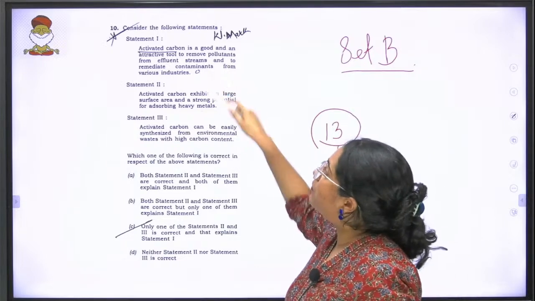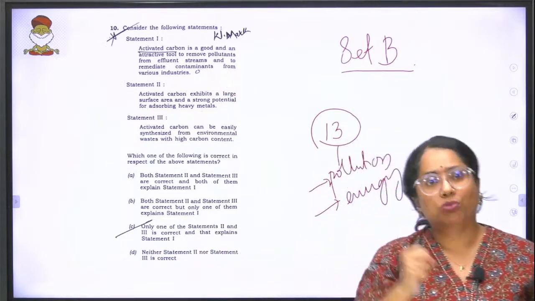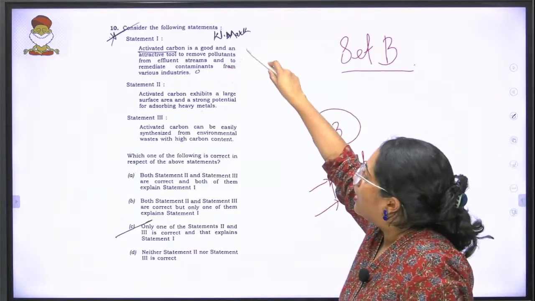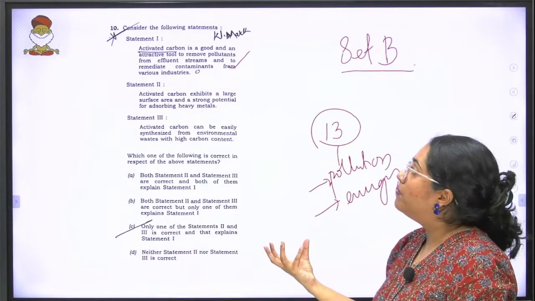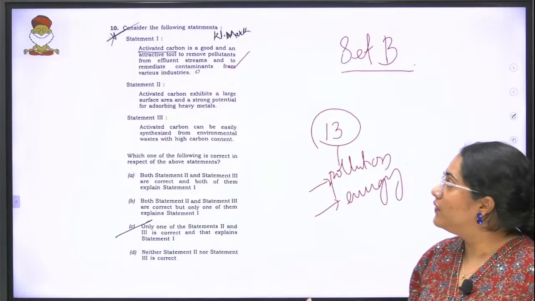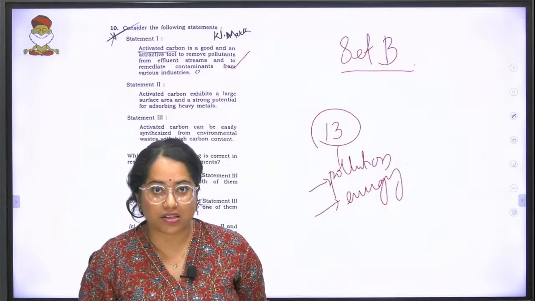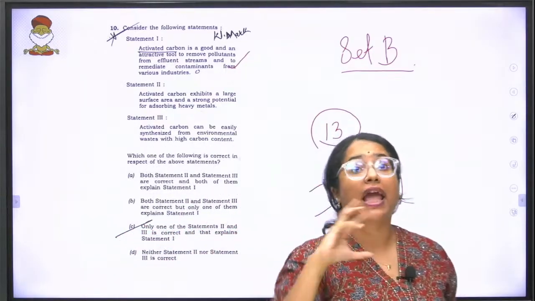So the first statement which says it's a good and attractive tool to remove pollutants, the statement as it is correct. Second, the activated carbon exhibits a large surface area and strong potential for absorbing heavy metals. Now don't get confused with heavy metals part.